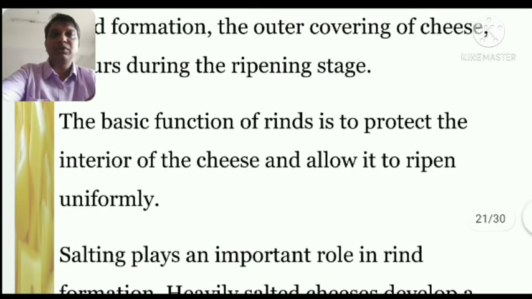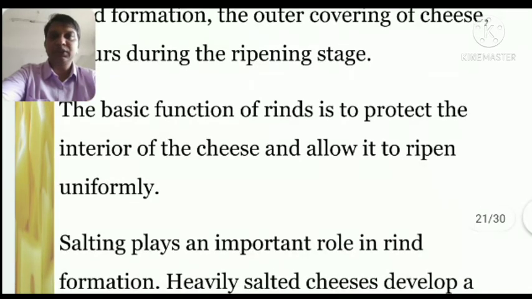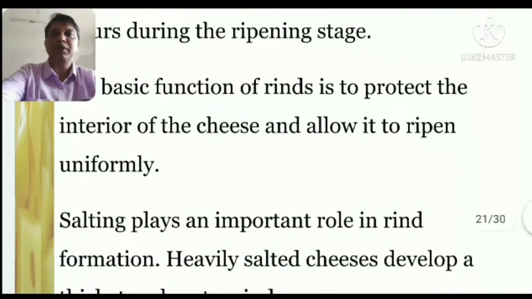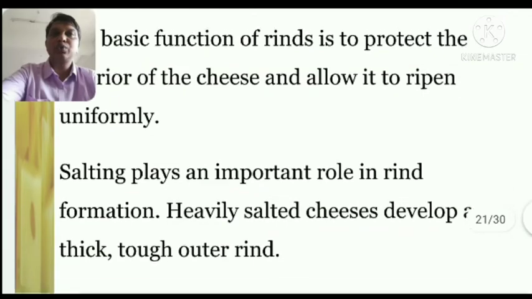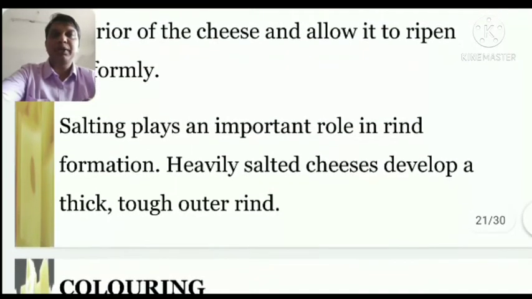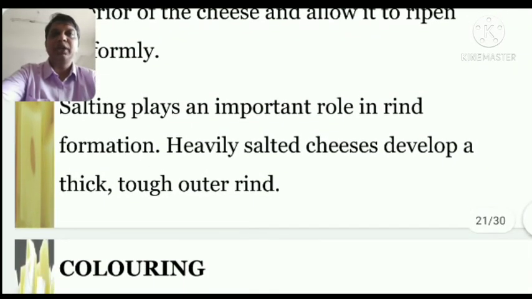The basic function of rind is to protect the interior of the cheese, which I already told you, and allow it to ripen uniformly. Salts play an important role in rind formation. Heavily salted cheese develops a thick, tough outer rind.